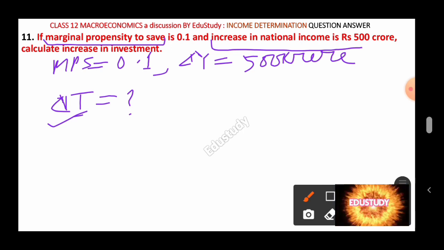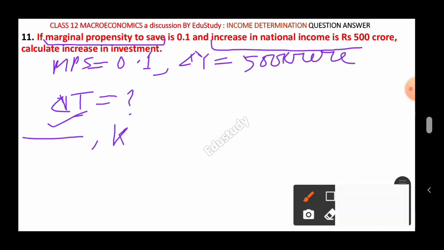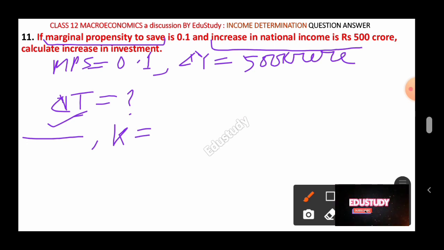Then you have to write here, we know that multiplier k equal to. So friends, whatever I am saying here, you just have to write in your notebook. Whenever you are watching this video, you must keep your notebook and pen ready, then only you can write this down. If required, you can pause the video, write, and then continue. In this way you can learn this.